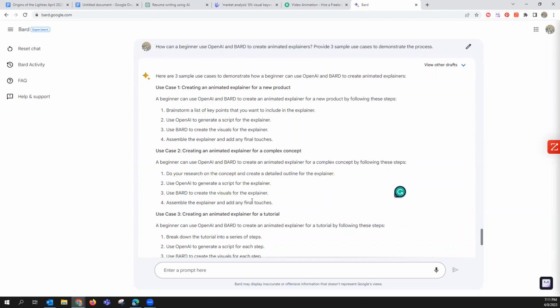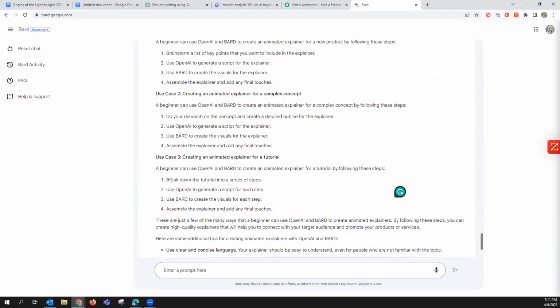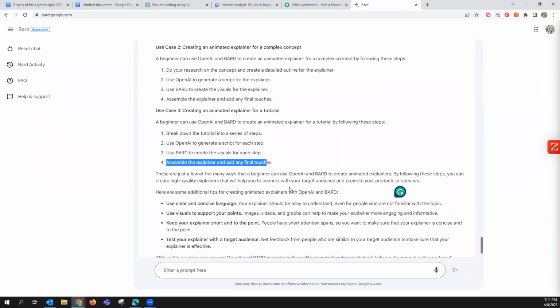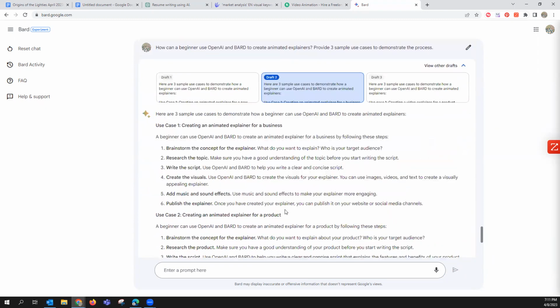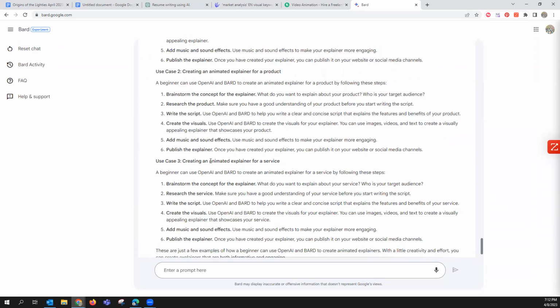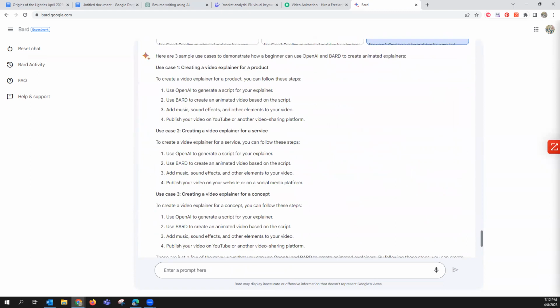Yep, generate a script. Okay, break down a tutorial into a series of steps. So generate a script, visuals. Okay, assemble it, and so on. Okay, that's clear. So that's good. See what else we got up in here. Okay, let's add music. Here's a little more detail on this one, right? You can use text to create visuals, add music and sound effects, publish the video, brainstorm. Okay, it's a little more detail, but not much.